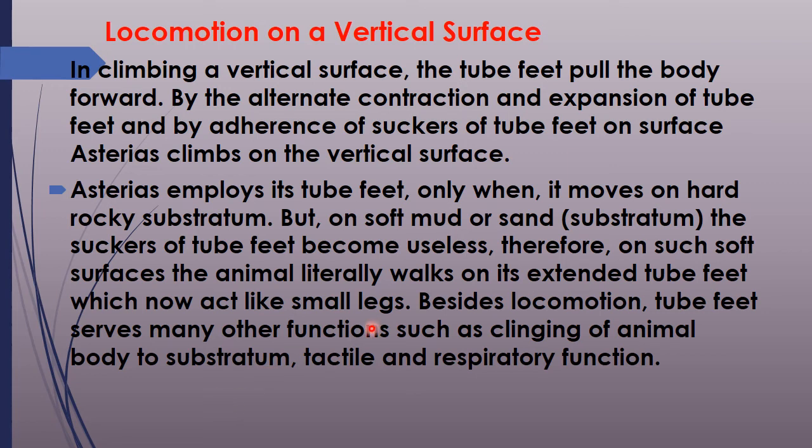Locomotion on a vertical surface. In climbing a vertical surface, the tube feet pull the body in the forward direction. By the alternate contraction and expansion of the tube feet and by adherence of the suckers of the tube feet on the surface, the Asterias climbs on the vertical surface.